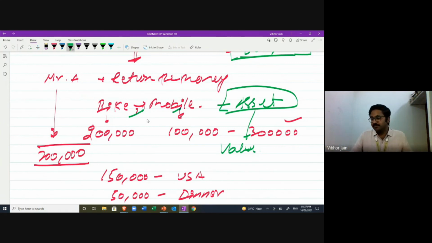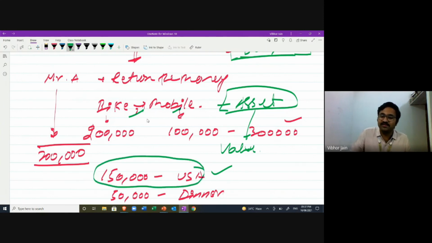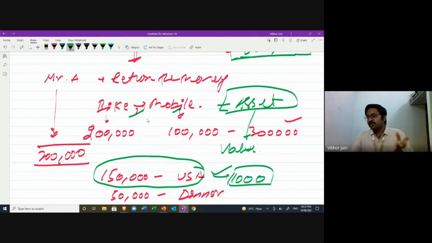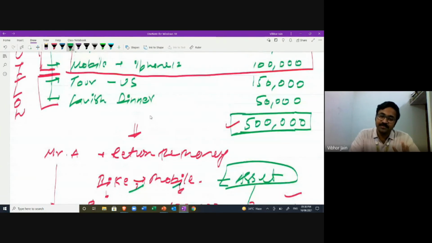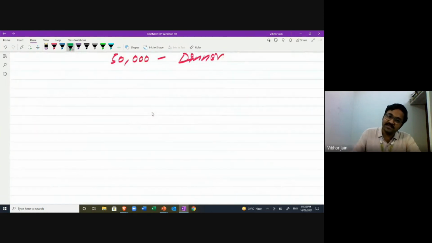On the other hand, you went to US. Can you go and sell this in the market? Is there somebody who's going to purchase this thing and give you some money? Let's say 1,000 rupees. No, because this has no value. The person who is purchasing this is not going to derive any value out of this. So what I mean is that the nature of the expenditures is different. The nature of the expense is different.